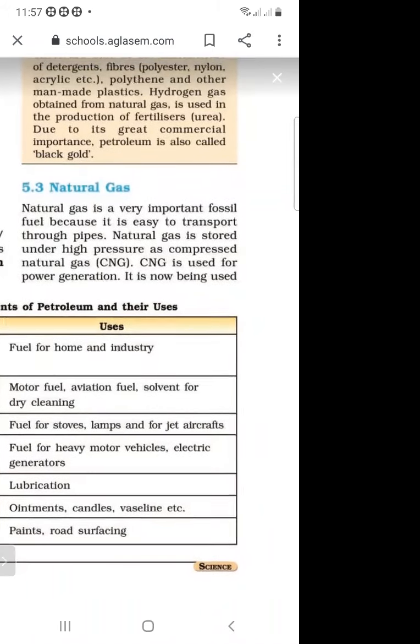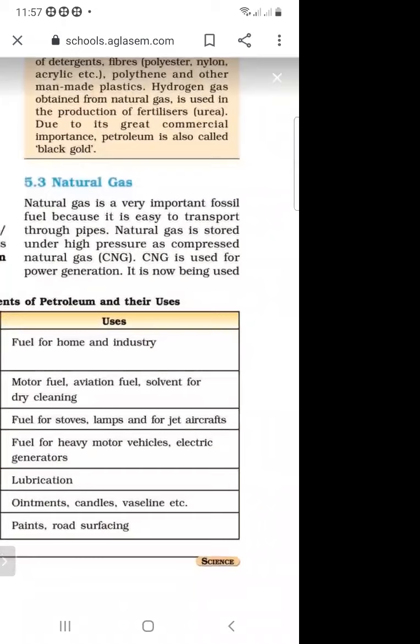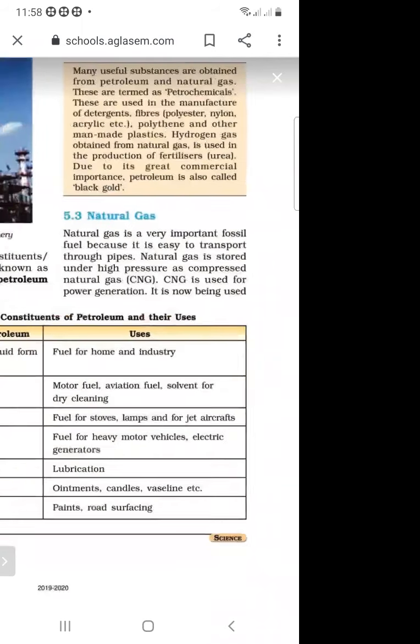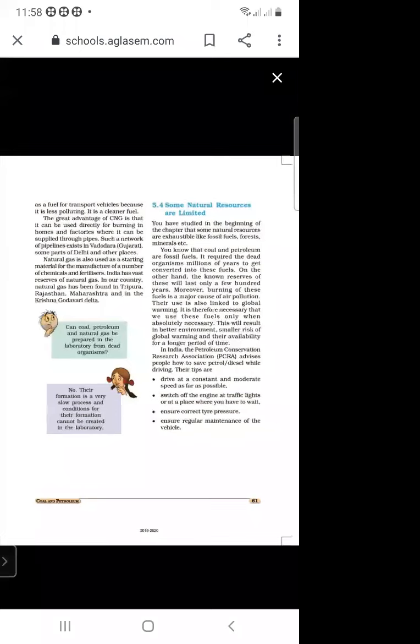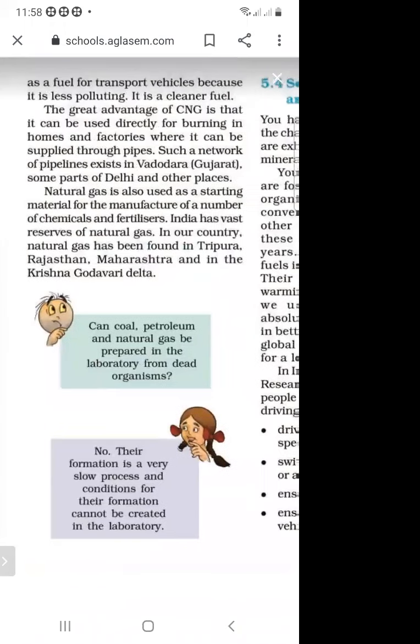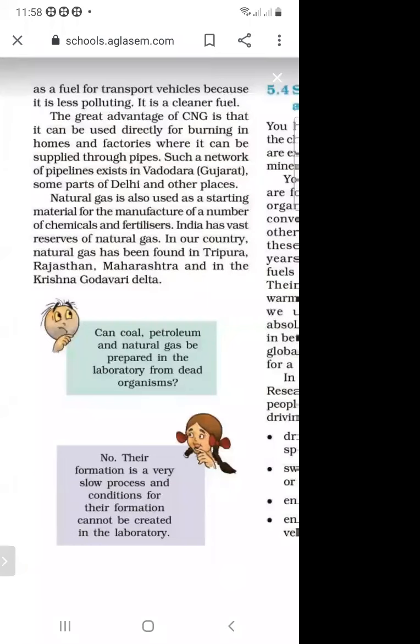So what is natural gas and how is it supplied to our homes? It is supplied to our homes through pipelines. And when it is stored under high pressure, then it is called CNG. CNG is used for generating power, and it is also used as a fuel in vehicles and other transport, in motorbikes.